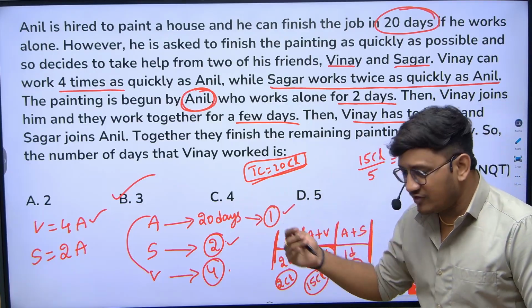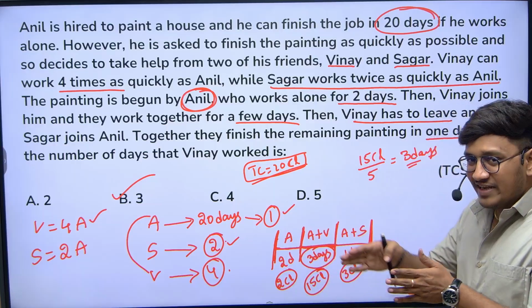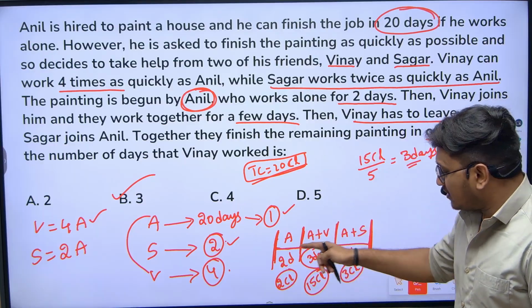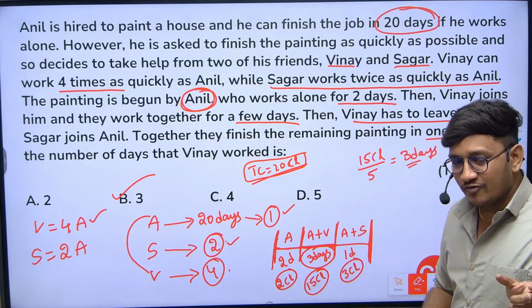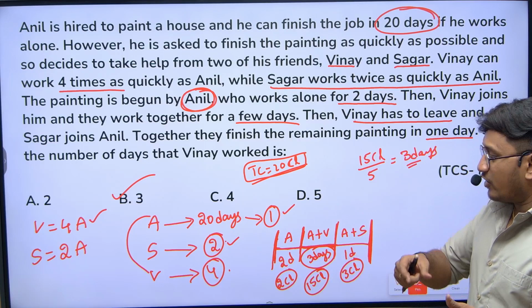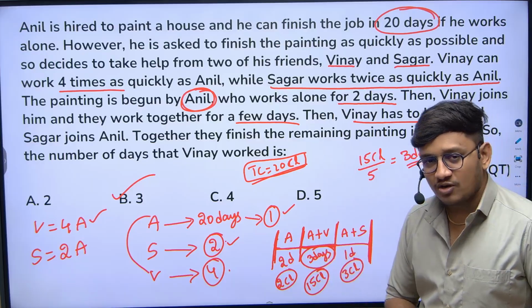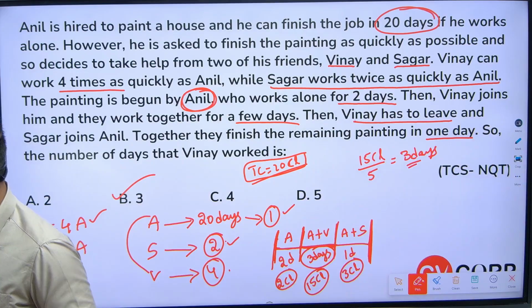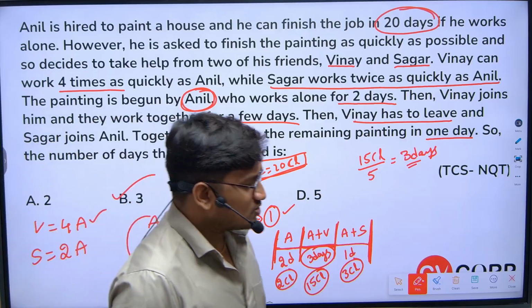So here the only thing you should understand is how to take the condition. We already know the efficiency is clearly given in the question, so you just need to understand how many days they work. When you are solving these different efficiencies, it is better to take one timeline, so it is easy to understand who worked at the starting of the time and who worked at the end, and easy to map those values. I hope you all are clear with this. So the answer is 3 days. Yeah, exactly. Let's go with the next one.